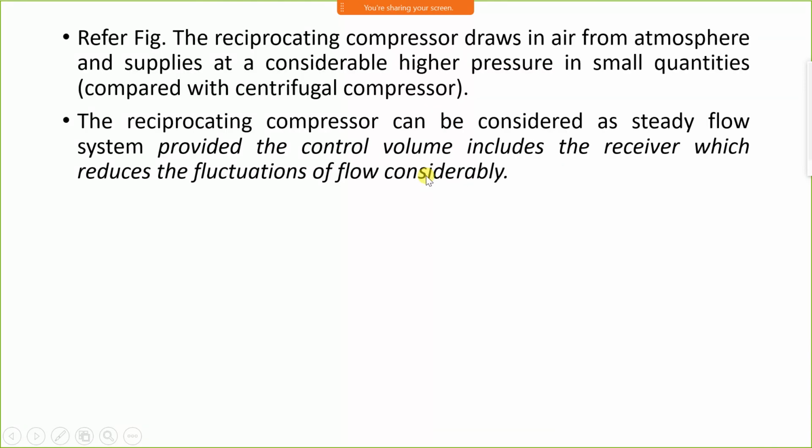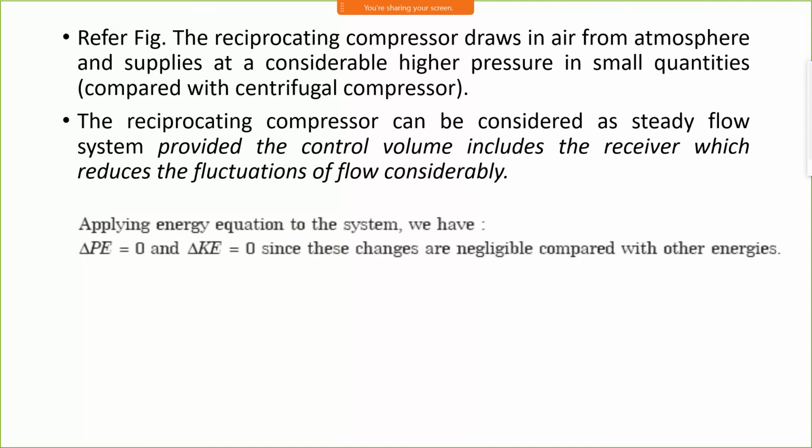Therefore, change in potential energy is equal to 0, since the changes are negligible compared with the other energies. Therefore H1 minus Q is equal to H2 minus W. This is the equation.